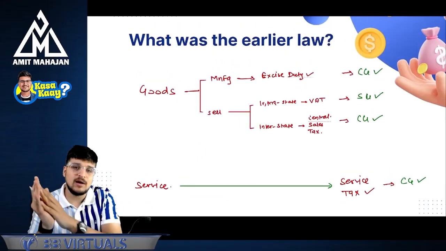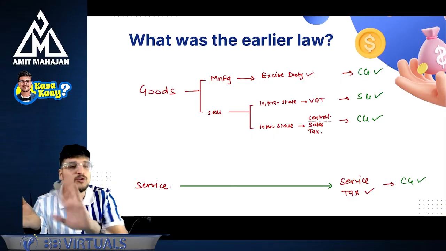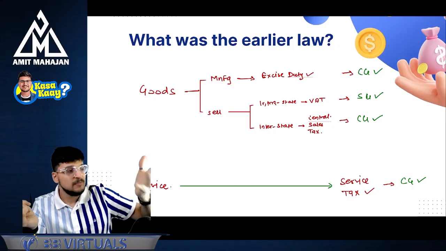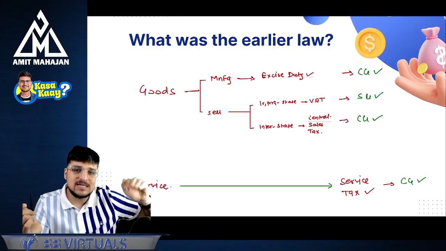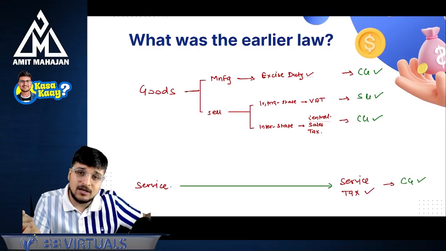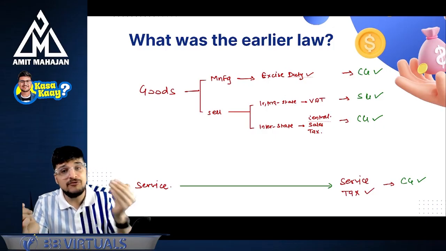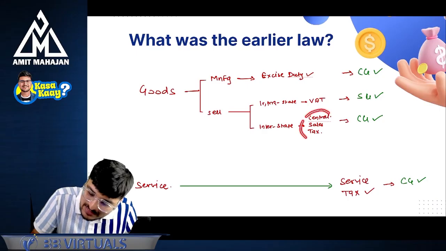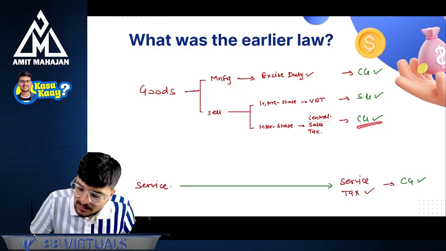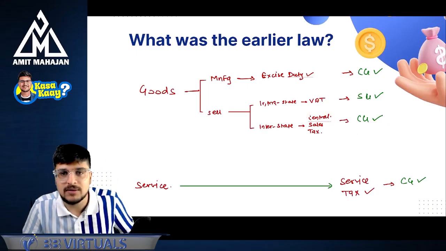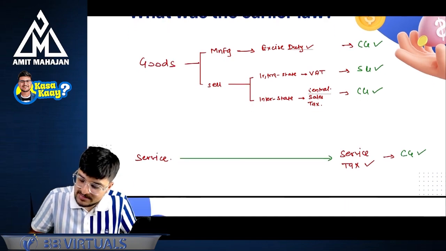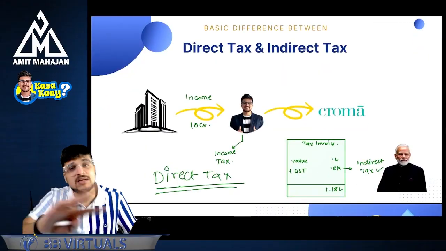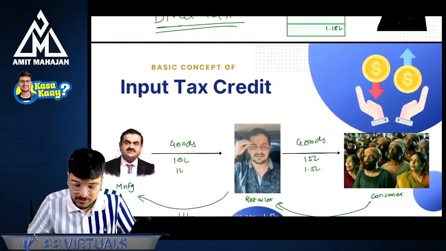What was the earlier law? In case of goods, if you manufacture the goods, excise duty, that revenue will go to the central government. If you sell the goods, if it is intrastate, VAT will be applicable. That revenue will go to the state government. In case of interstate, central sales tax CST will be applicable, and that revenue will go to the central government. And service tax revenue will go to the central government. Perfect. What is the difference between direct tax and indirect tax? That was a simple point.